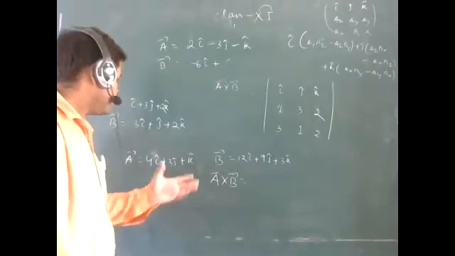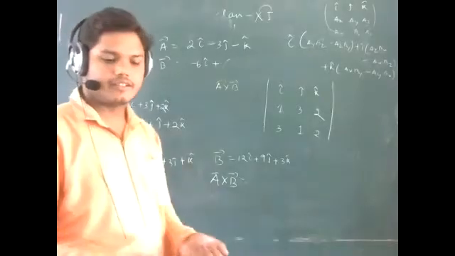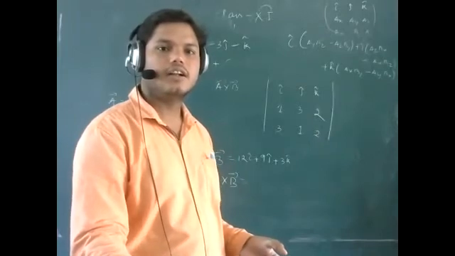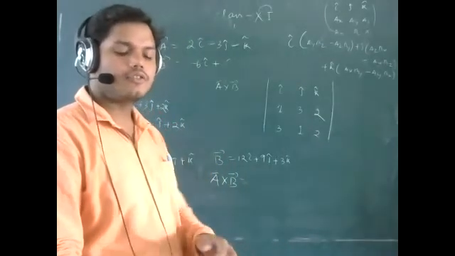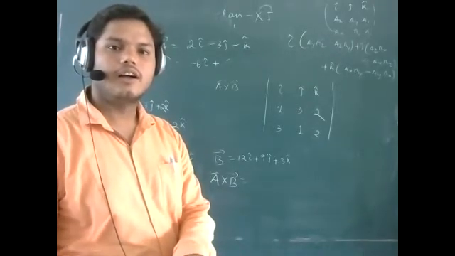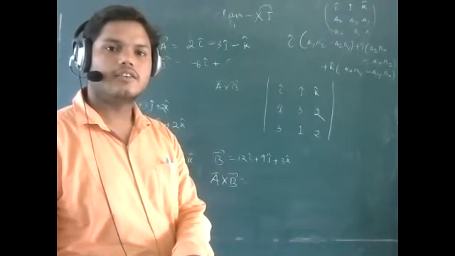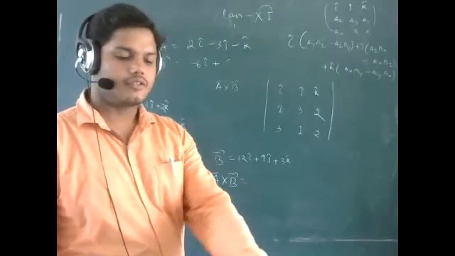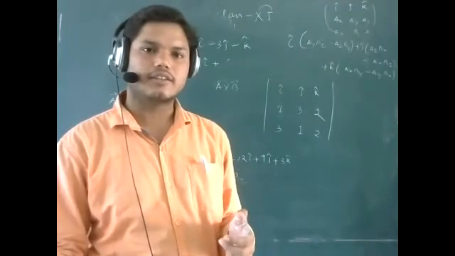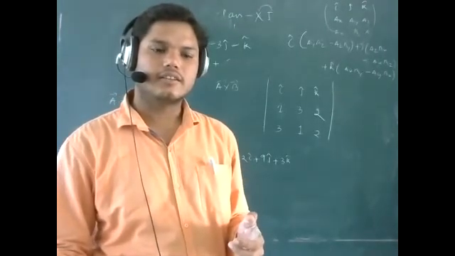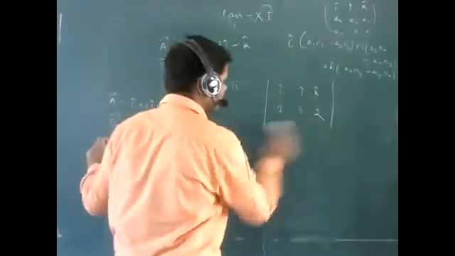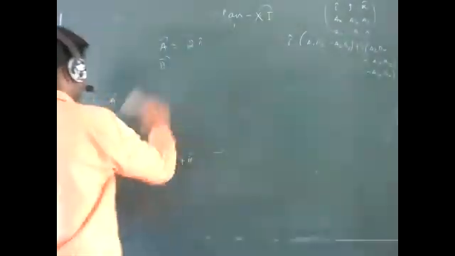How many of you got A cross B as 0? Sivans, what is the answer? Sir, 0. You found A cross B is 0. Yes, sir. Okay, thank you. Sania also found A cross B is 0. So in a proof question, if you find A cross B, the value of A cross B will be 0 vector. That means the A vector will be parallel to B vector. Yes or no?